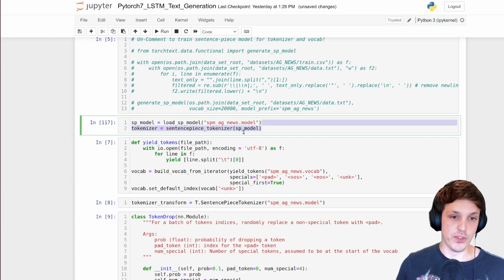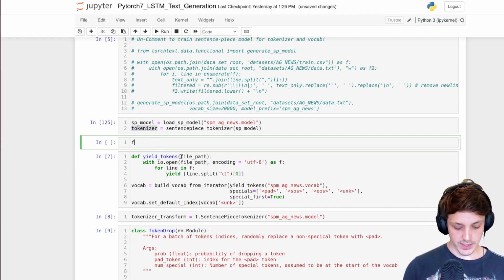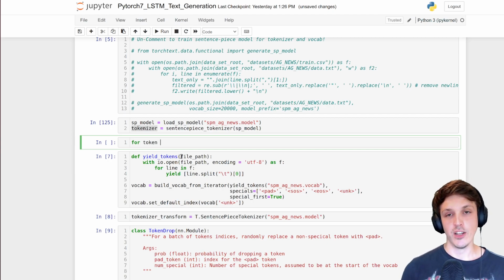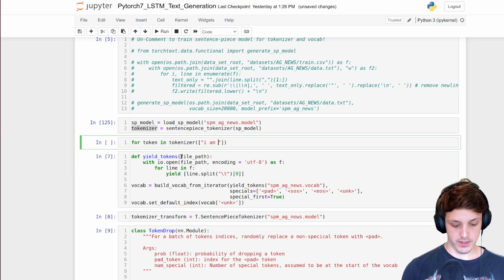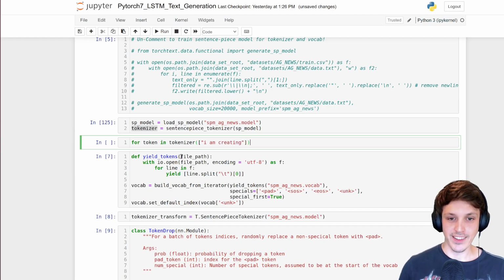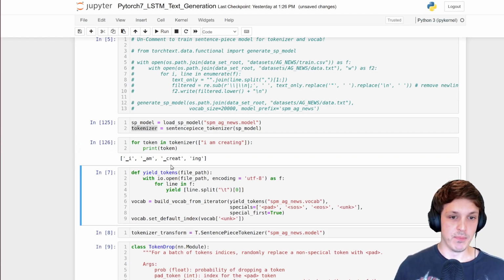Then you can, if you wanted to, load the tokenizer like this, but we're going to do it a bit differently. Just for the sake of showing you, we have our tokenizer here. This will not directly tokenize our sentence. It will return a generator over the tokens, just a slight difference, so basically a thing we can loop over. So if I have some sentence here, I am creating, because I think creating does actually exist as create and ing, just as an example. And then we're going to print the tokens. So I am create ing.